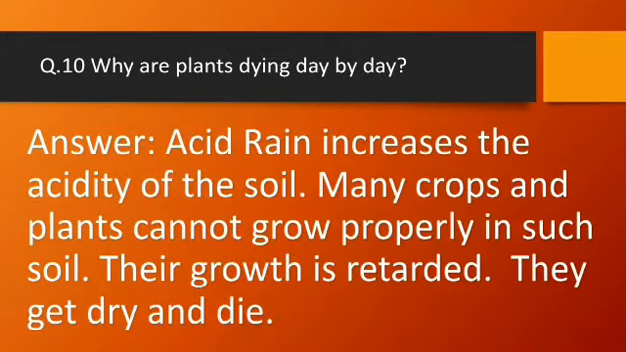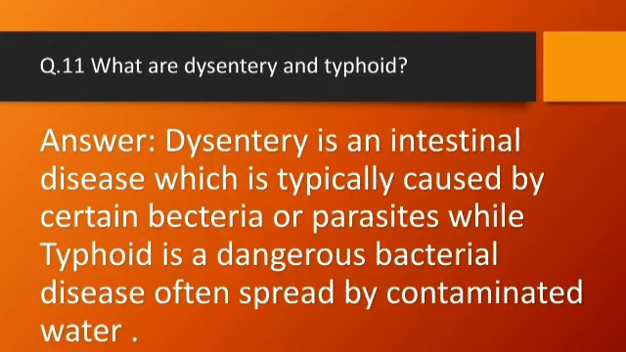Question number 10, why are plants dying day by day? Answer, acid rain increases the acidity of the soil. Many crops and plants cannot grow properly in such soil. Their growth is retarded and they get dry and die. Question number 11, what are dysentery and typhoid? Answer, dysentery is an intestinal disease which is typically caused by certain bacteria or parasites, while typhoid is a dangerous bacterial disease often spread by contaminated water.